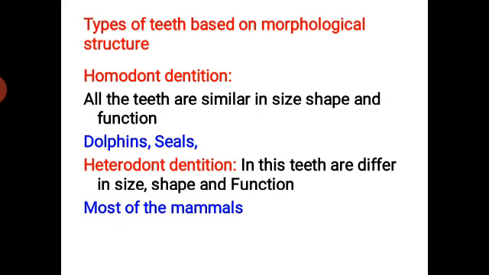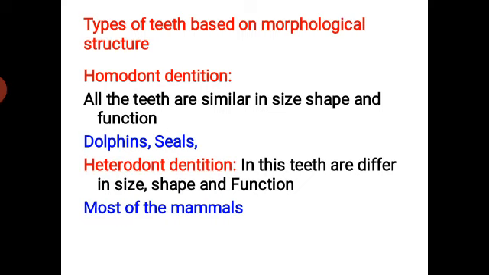The next one is the types of teeth based on the morphological structure. It is divided into two types, namely the homodont condition and heterodont condition. The first one is the homodont. Homo means similar. So all the teeth appear similar in size, shape as well as function. They are also known as isodont type teeth. The best examples include the dolphins as well as the seals and whales.